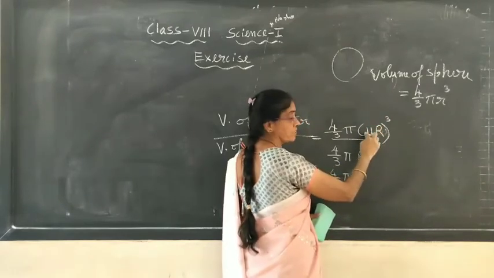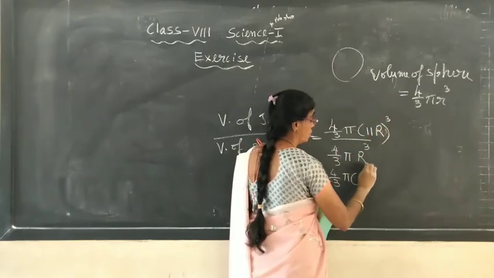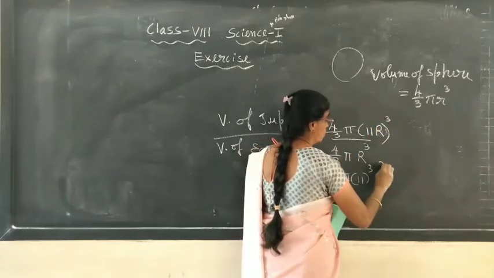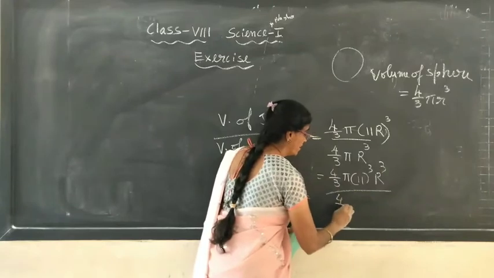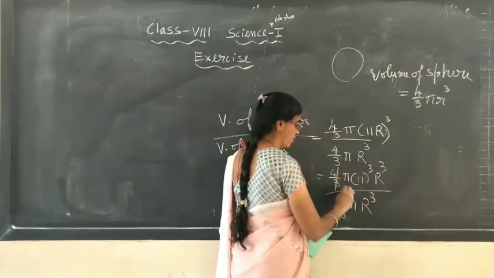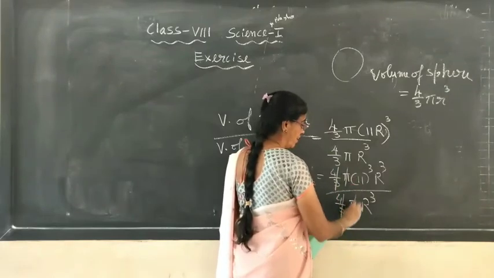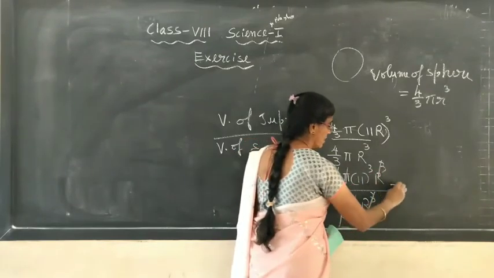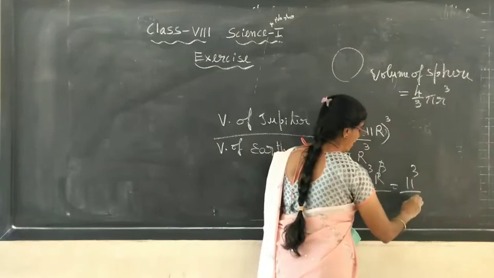Cube means both numbers are cubed, it is 11 cube and r cube, divided by 4 by 3 pi r cube. Now the common factors you can divide, it is 11 cube by 1.